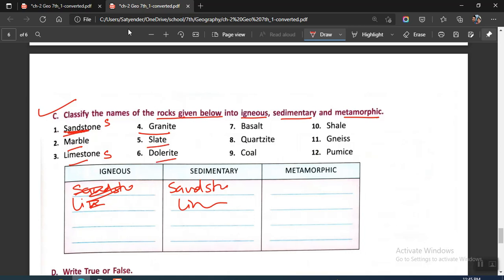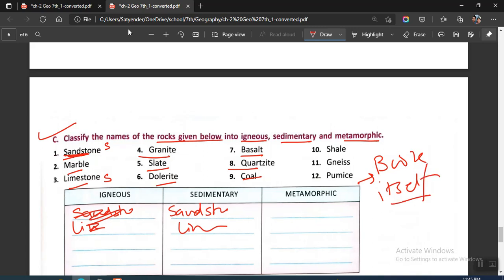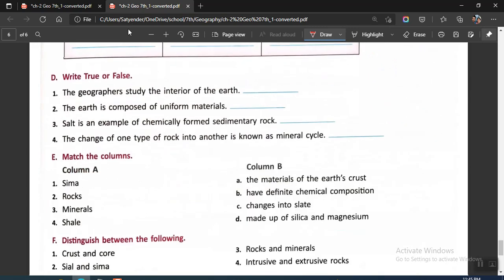Similarly, you'll find these others in the respective paragraph, and you will be filling in this table. You'll be doing it in the book itself. No need to write the whole table again in the notebook. You can write this table in the book itself.